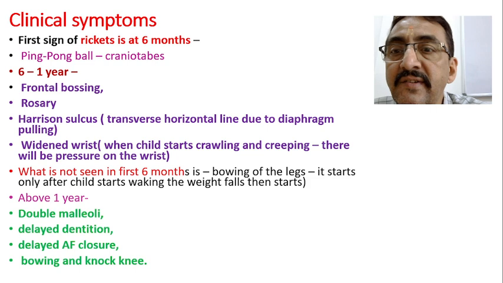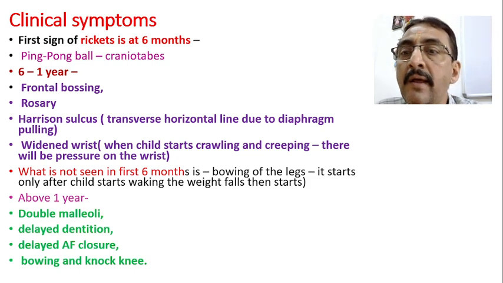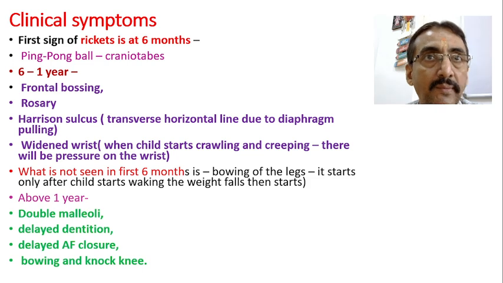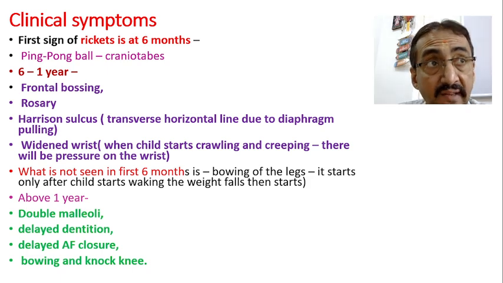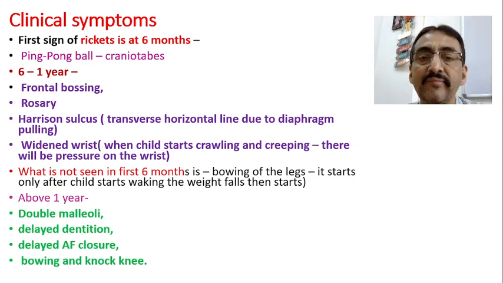So, wide wrist. Therefore we'll go for an X-ray of the wrist. When the child starts crawling and creeping, there will be pressure on the wrist and that will be elicited. Therefore, we should consider wrist X-ray as the best. Why? Because it is helpful to identify the rachitic symptoms at the earliest, because first of all the pressure falls there.